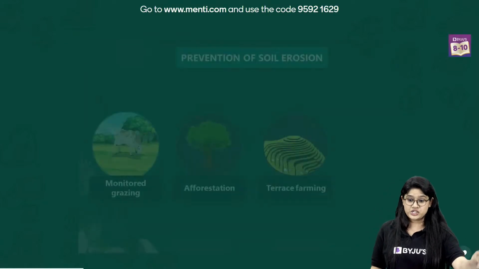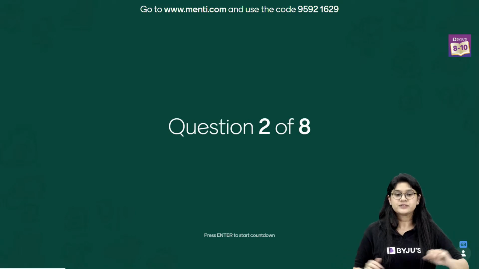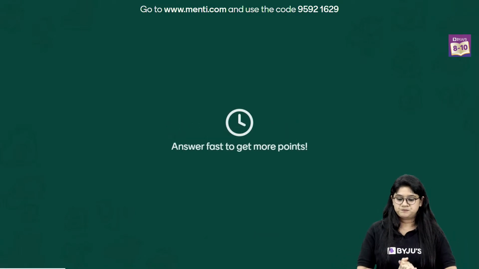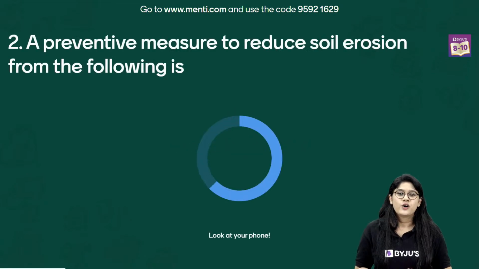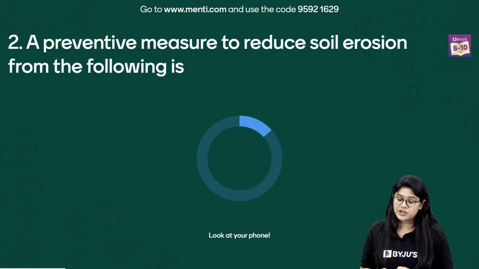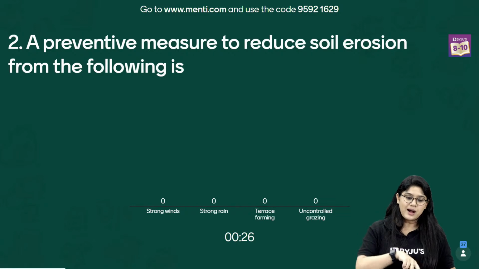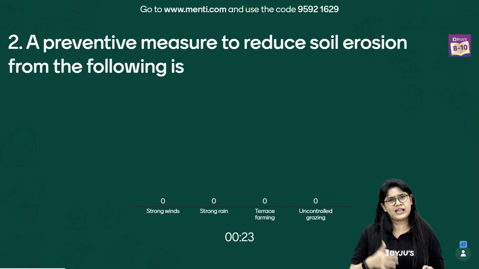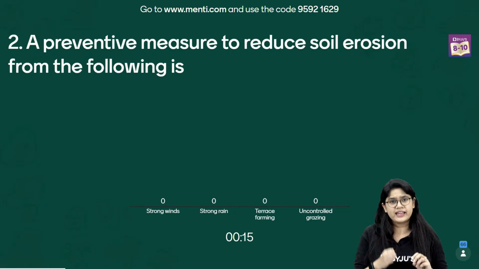Moving to the next question. Question number 2 on your screen. A preventive measure to reduce soil erosion from the following is. Which of these methods actually helps to reduce soil erosion? Strong wind, strong rain, terrace farming and uncontrolled grazing. Which of these actually helps in preventing soil erosion?